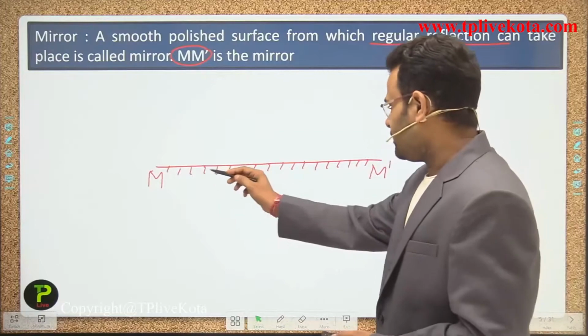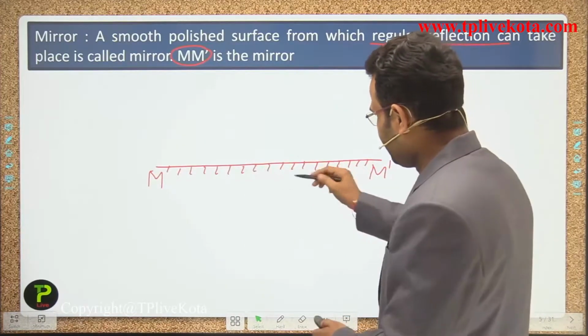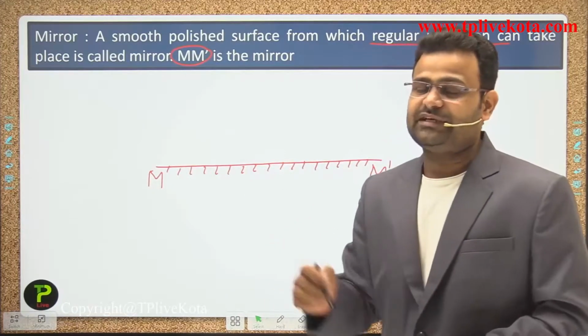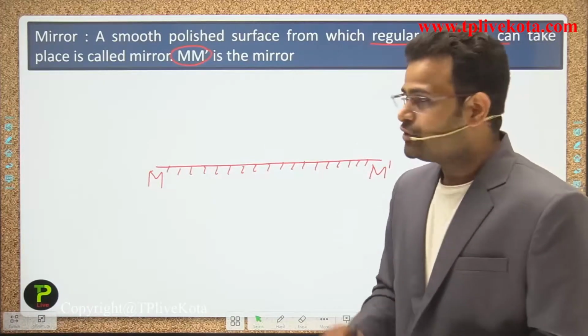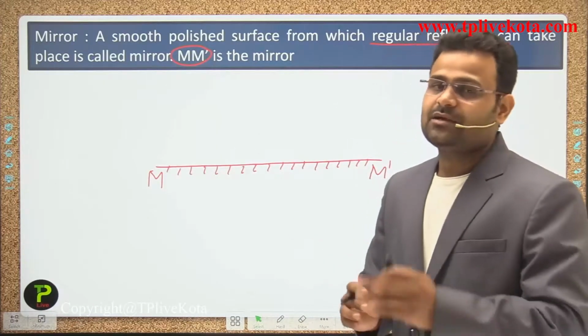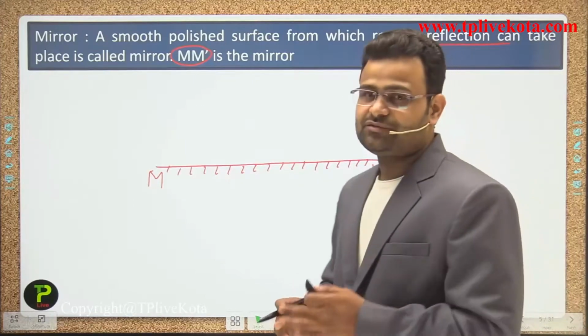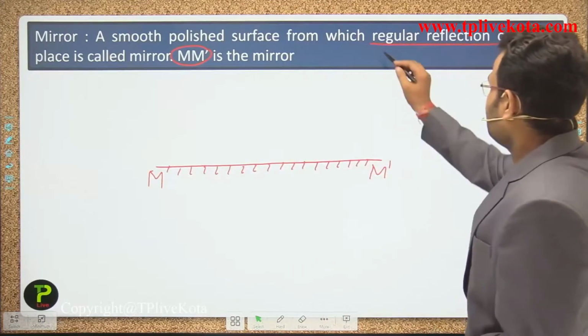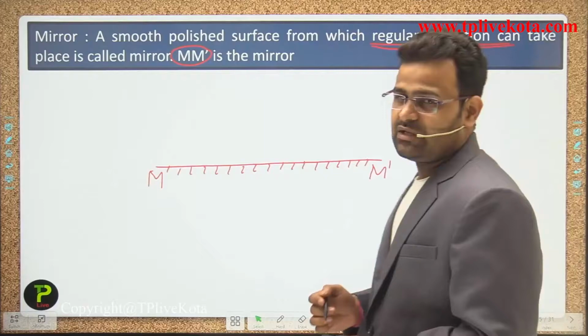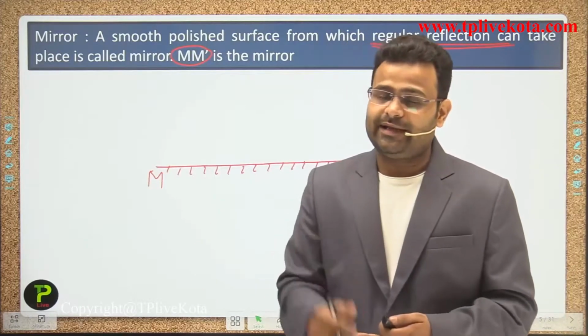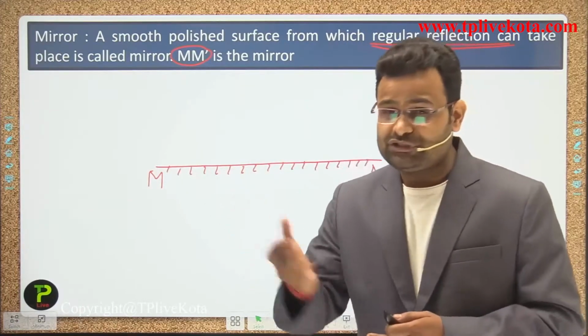So, first point: what is the mirror? A mirror is a polished surface which gives regular reflection. Due to polishing the surface, we get regular reflection.